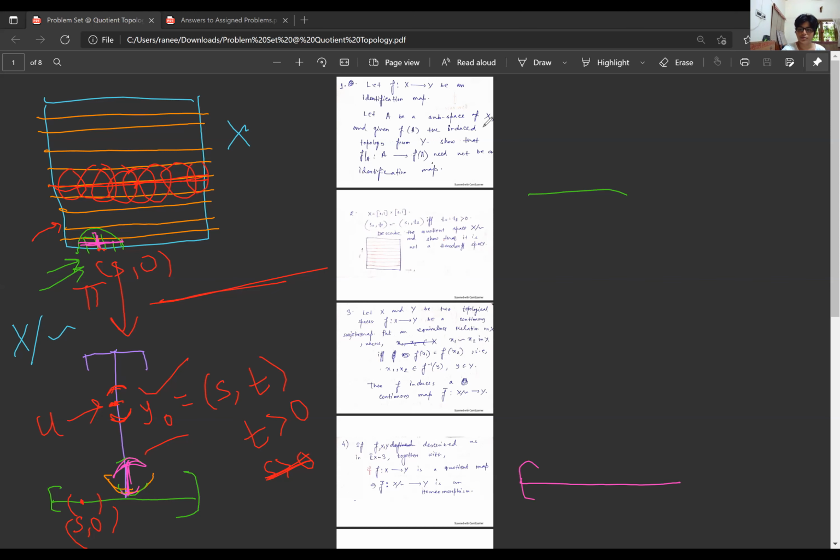So now the open neighborhood of the point, okay, this color is not good, (s, 0) will look like this, as Ipsha mentioned, it will be like this open thing, open like whatever it is there.